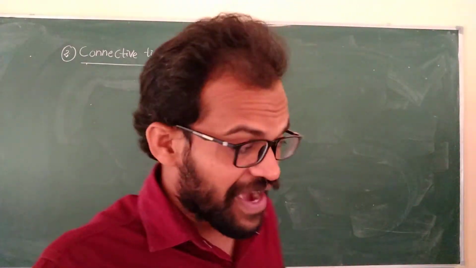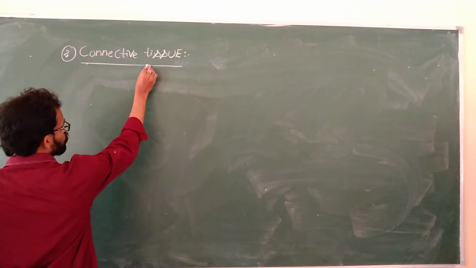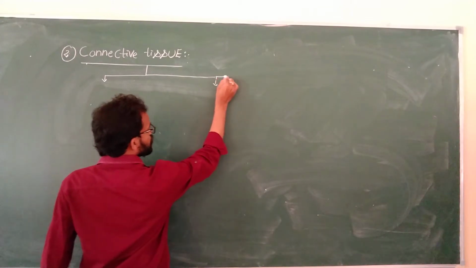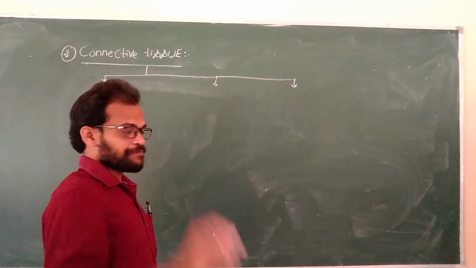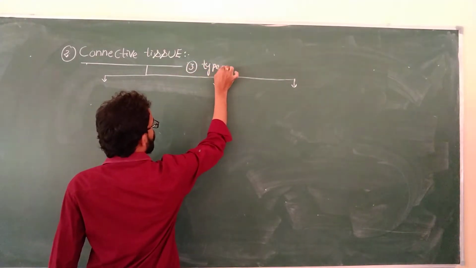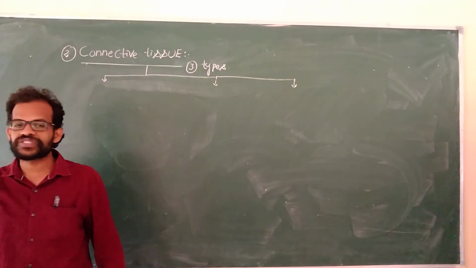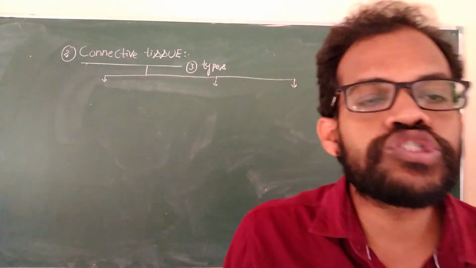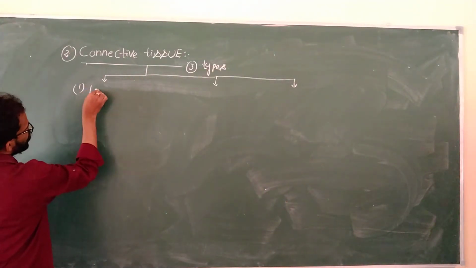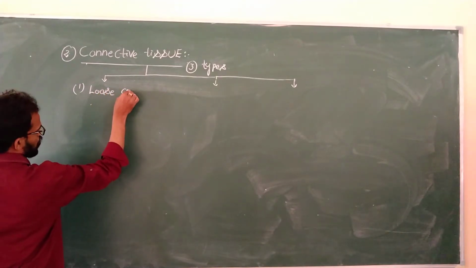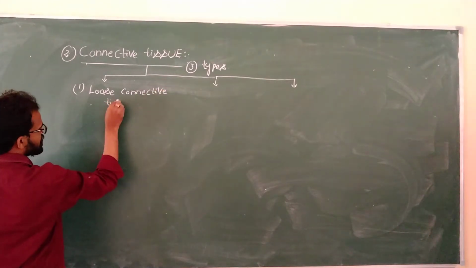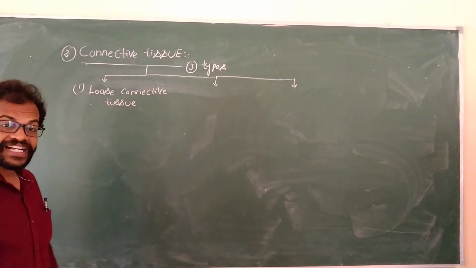How will the connective tissues be divided? The connective tissues are classified into three types. The first type is loose connective tissue.